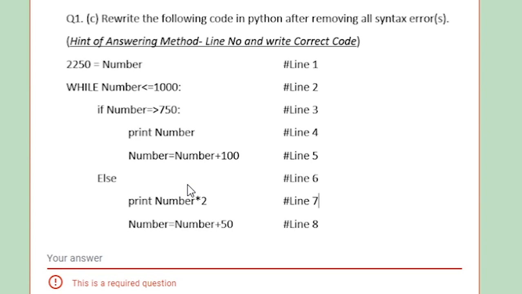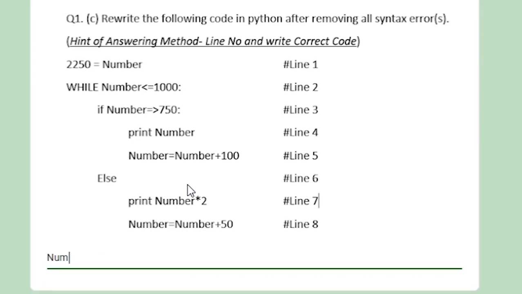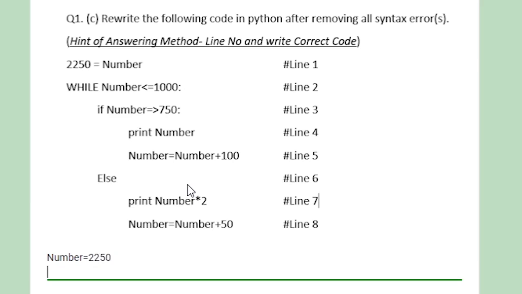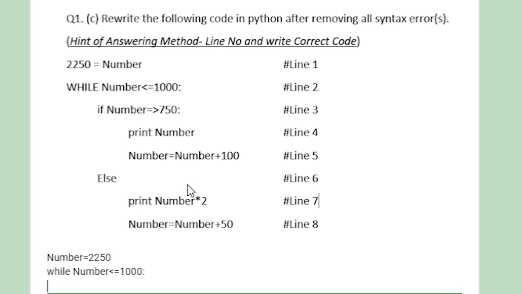Next question is, rewrite the following code in Python after removing all the syntax errors. So the correct code is: number is equal to 2250. Next line, while number is less than equal to 1000. While is in small letter.